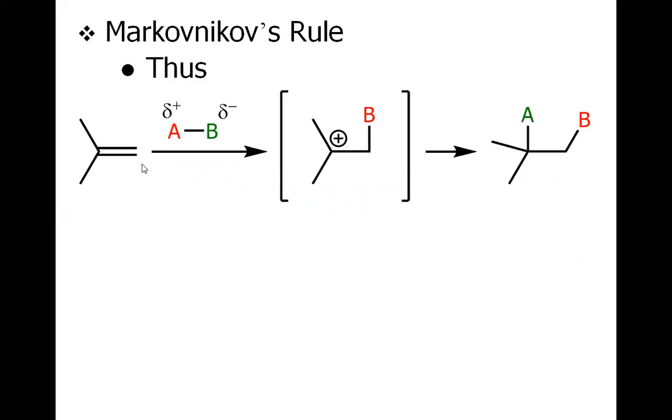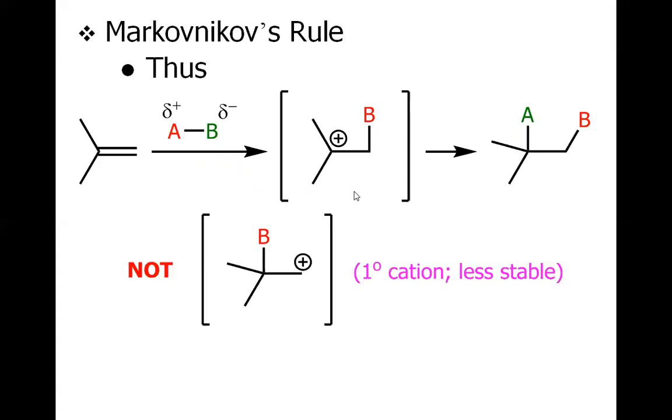So if we consider this example, this is an unsymmetrical alkene, and when the carbocation is formed, there are two possibilities: whether the carbocation is formed on the left-handed carbon or on the right-handed carbon. If the carbocation is formed on the left-handed carbon here, we will have a tertiary carbocation. If the carbocation is formed on the right-handed carbon here, we will have a primary carbocation. So the more stable carbocation will be formed and immediately captured by the Br negative to afford this product.